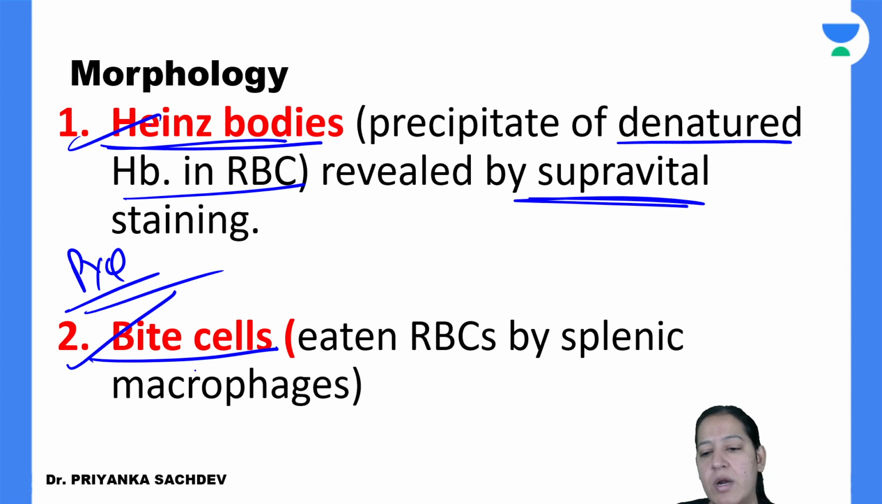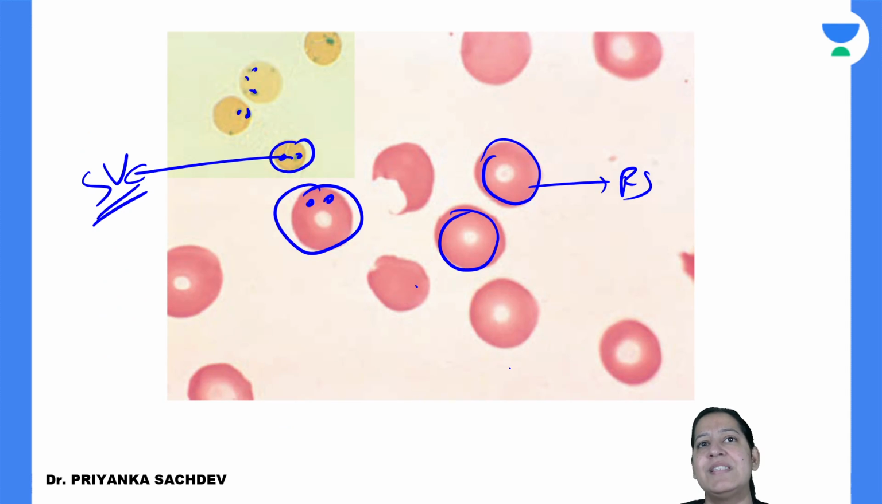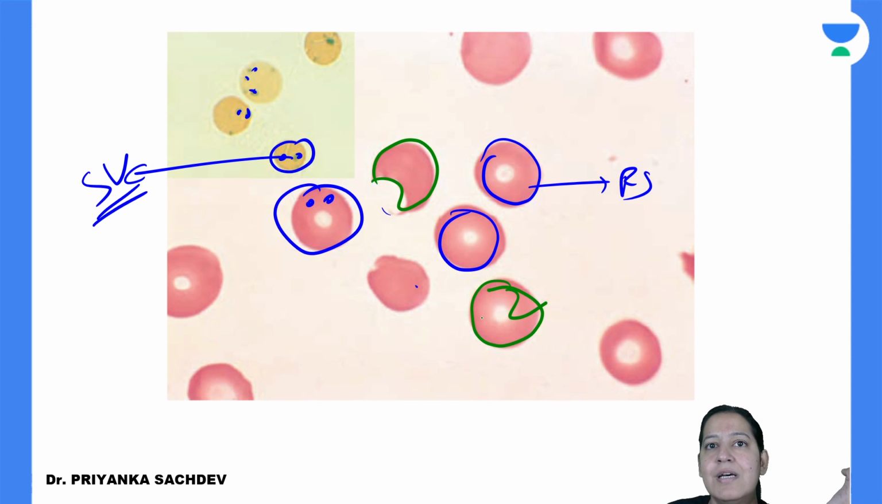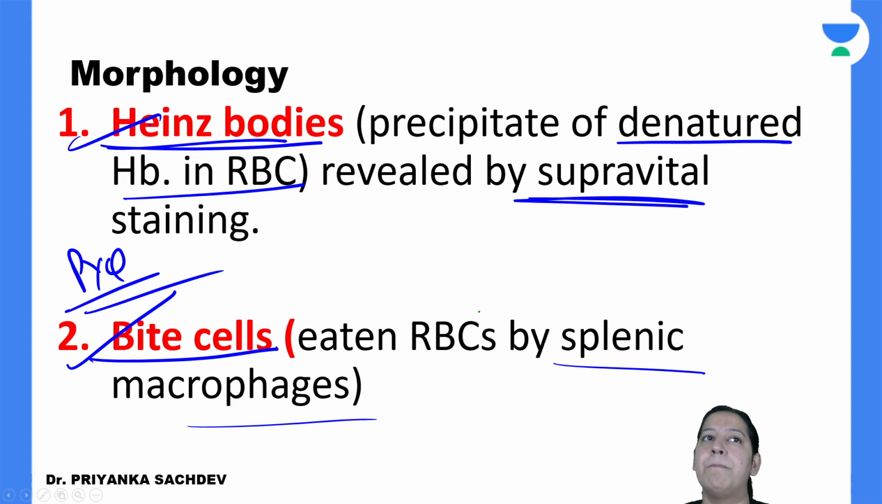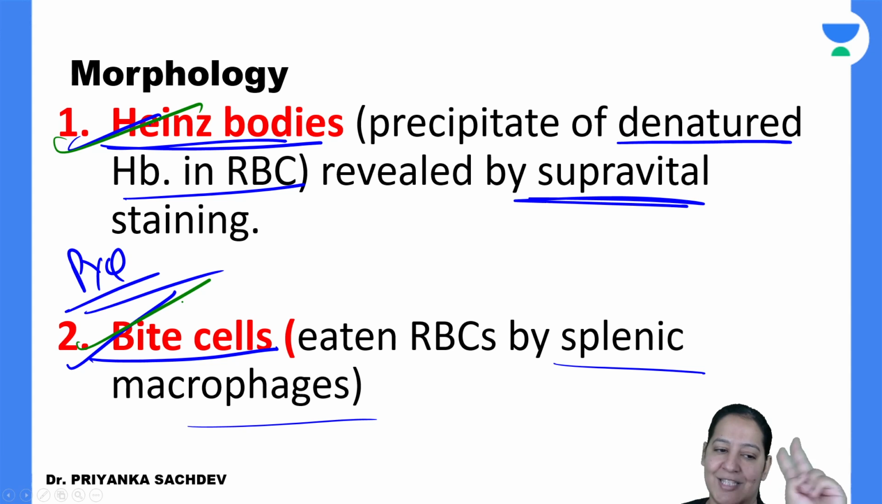Denatured hemoglobin. What are bite cells? These are RBCs eaten by splenic macrophages. Can you see? This is a complete RBC. Everyone see here, this is a complete circular RBC. Imagine I will take a bite out of it. इसमें से एक bite ले लिया तो it will look like this. So the splenic macrophage has taken a bite out of it. That's why it is known as bite cell. So please learn, bite cell and Heinz bodies are the features. Both of them are the features of G6PD deficiency.